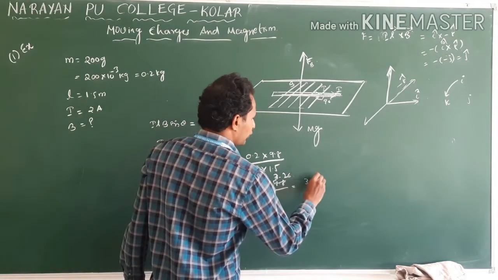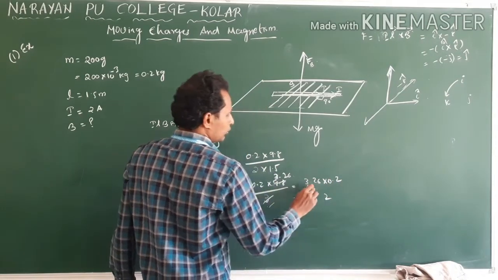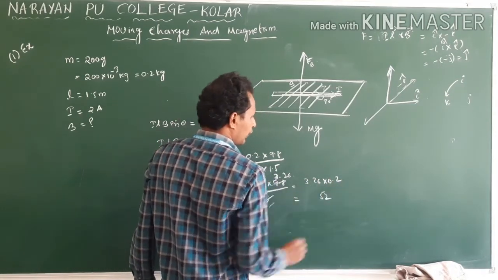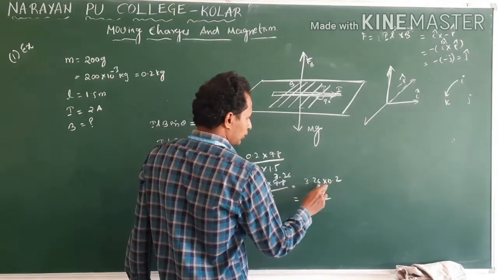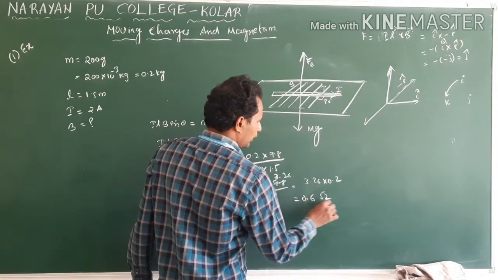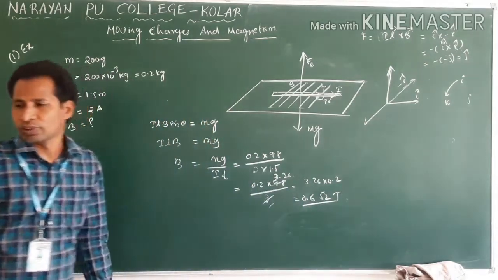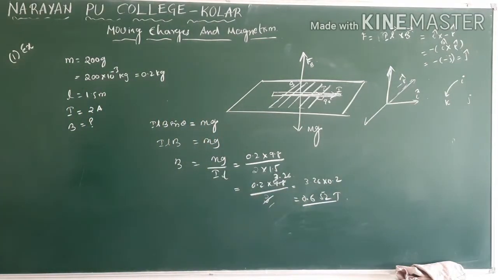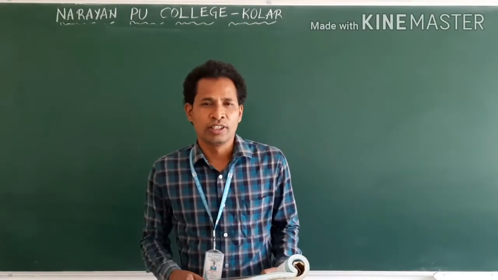So 3.26 into 0.2 gives 0.65. How many decimals? 1, 2, 3 decimals. So the answer is 0.65 Tesla.